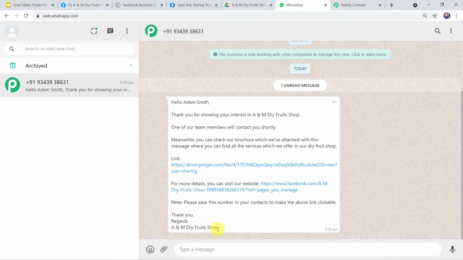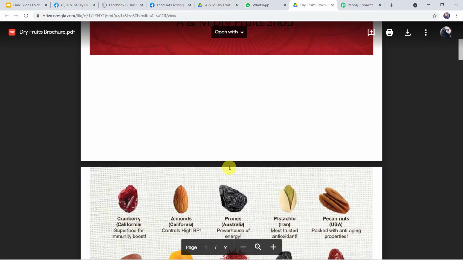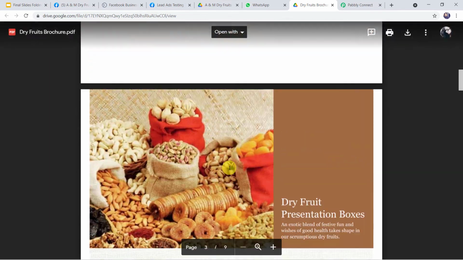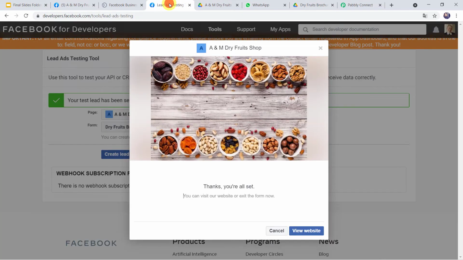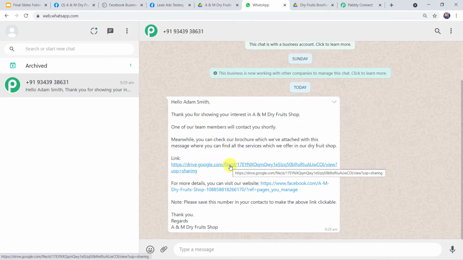Okay, so our message is sent on the WhatsApp number of the customer. Now let us check this link also. And here I can find a dry fruits brochure is shared with the customer on his WhatsApp number. So here you might be wondering that I just filled this particular form over here and automatically a message is sent on the WhatsApp number of the customer along with the brochure link. So how did I manage to do this? Let me tell you, I have done this in just 3 simple steps and anyone can do this very easily.